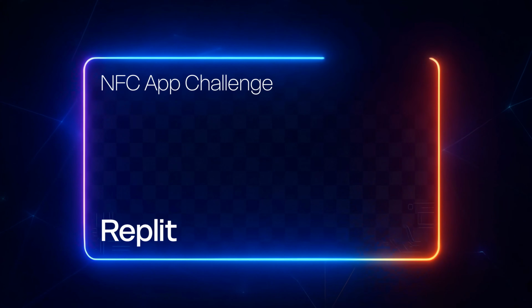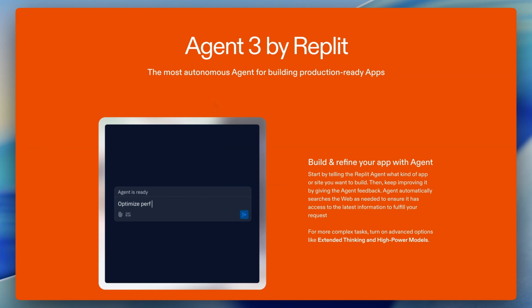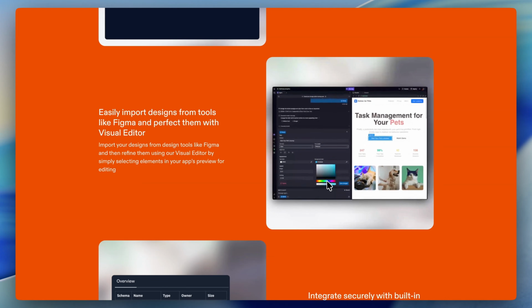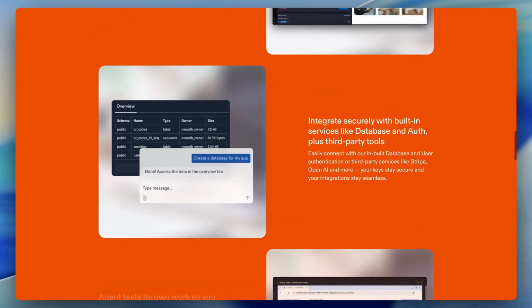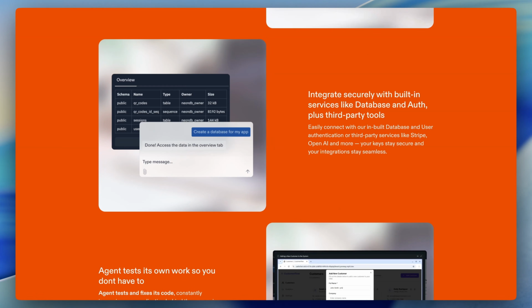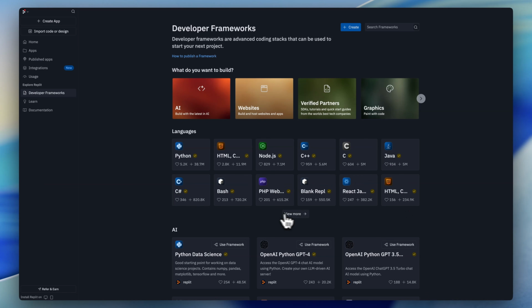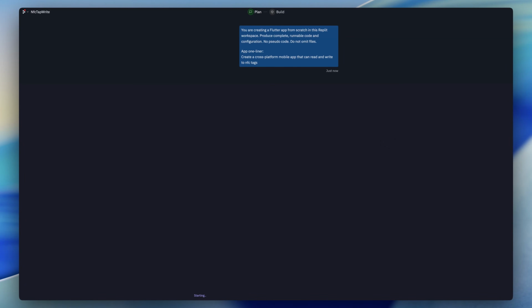Next is Replit. While its roots go all the way back to 2012, its AI-powered Flutter code generation is a recent evolution. Its unique angle is providing a full cloud-based suite of tools that feels like a pair programmer with AI. Replit doesn't box you into a single approach, but by default it tends to nudge you towards React Native. So for Flutter and Dart, being the programming language, we want to select Dart.